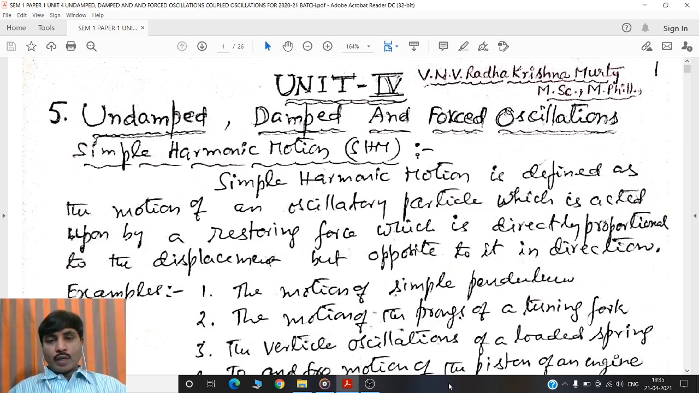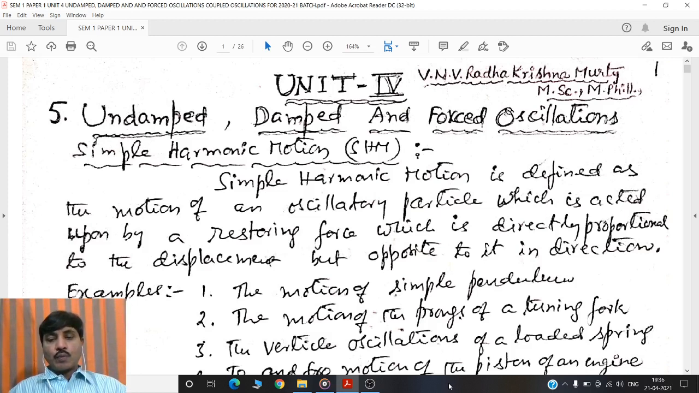The motion is simple harmonic if the acceleration of the particle is always directed towards a fixed point and the acceleration is proportional to displacement but opposite in direction, then the motion of the body is said to be simple harmonic motion. Simple harmonic motion is defined as the motion of an oscillatory particle which is acted upon by a restraining force which is directly proportional to the displacement but opposite to it in direction.